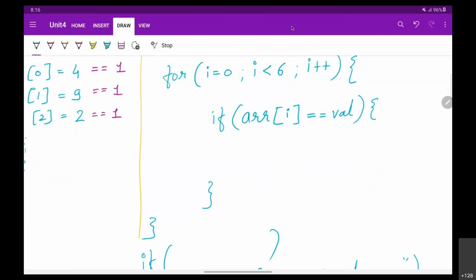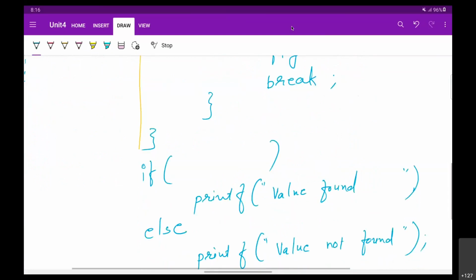Now along with that, set your flag to 1 and break your loop. क्योंकि अगर एक बार मुझे वैल्यू मिल जाती है, I found the first occurrence, मुझे आगे उसको ढूंढने जाने की जरूरत नहीं. So what we do is we break our loop here, and at this place we can simply check whether flag is double equals to 1, then we found it, else not found.